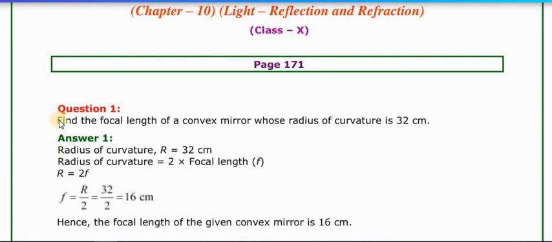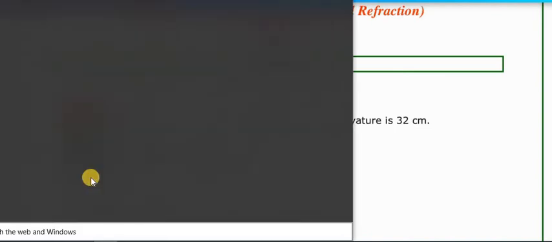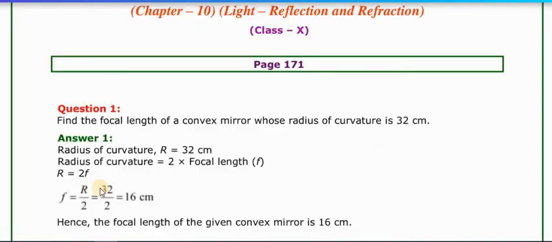Let's see one more time. Find the focal length of a convex mirror whose radius of curvature is 32 centimeter. So the radius of curvature R is equal to 32 centimeter. The formula of radius of curvature is 2 into focal length, meaning R is equal to 2F. So F is equal to R divided by 2. So 32 divided by 2. So we get 16 centimeter.